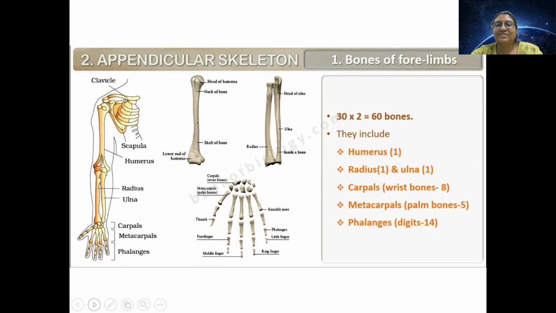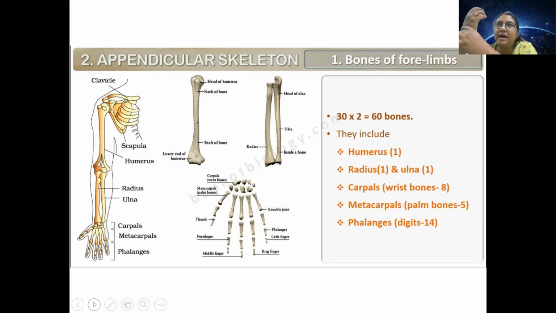Okay. So apart from the clavicle, this bone is called the humerus, and here two bones are there. It's not a single bone. One is called radius, the other is called ulna.